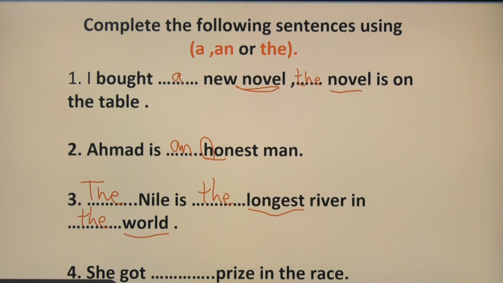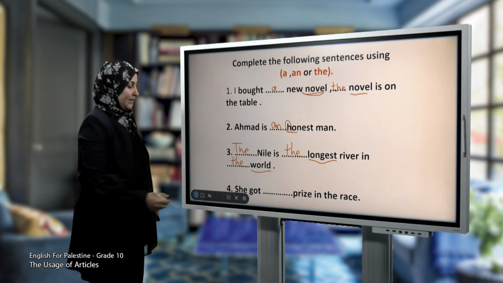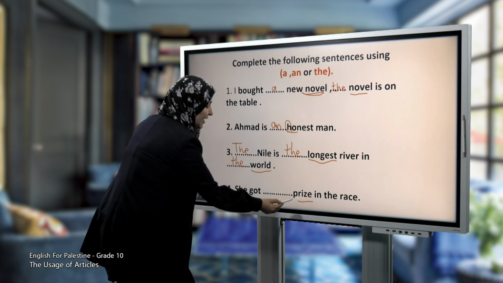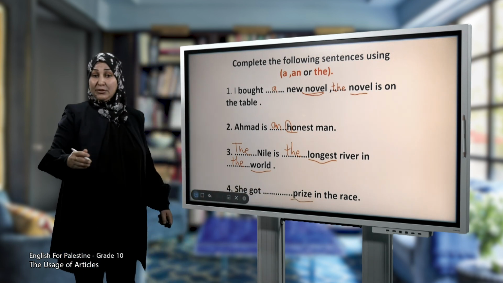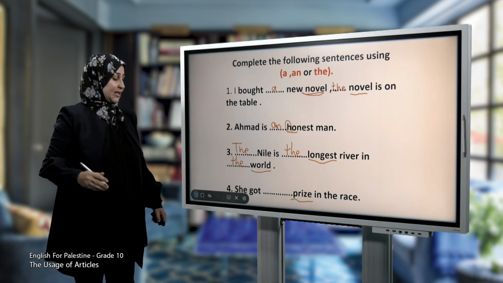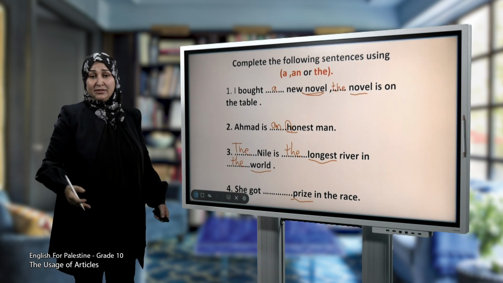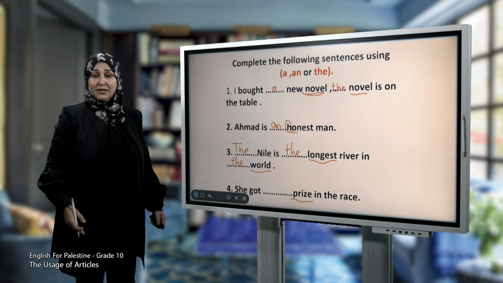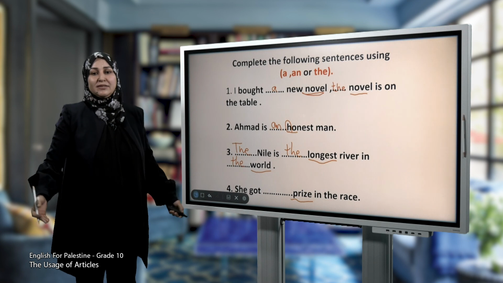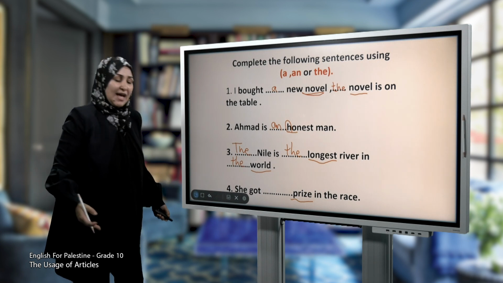Number 4. She got a prize in the race. Here we have the word prize. It is countable and singular. But what prize did she get? Is it definite? No, it is not definite. So we use a.